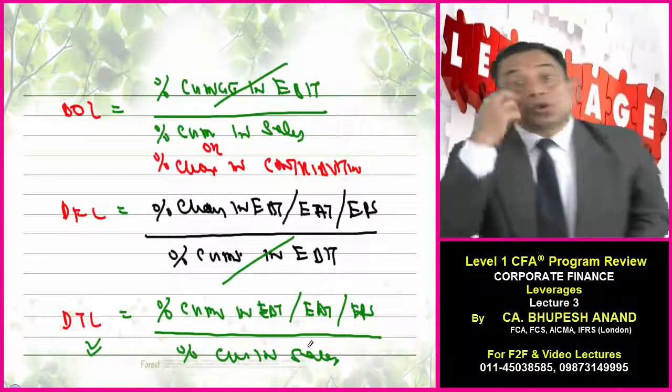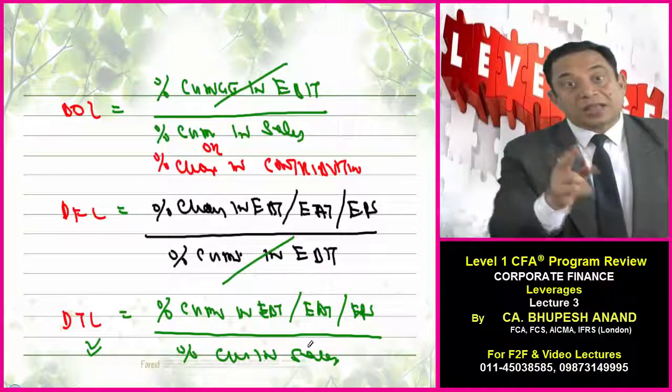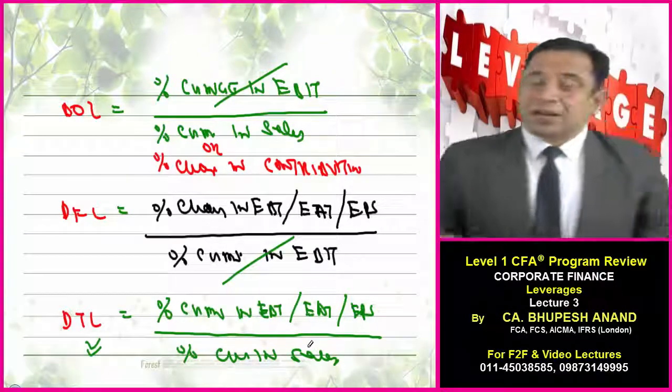So this is the net formula which I have told you. Now it depends upon the question whether you want to use EPS or EAT or EBT. But the answer will remain the same.